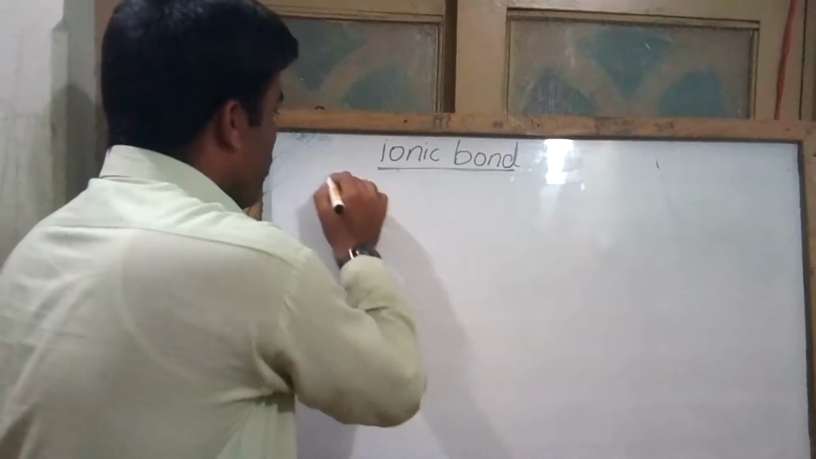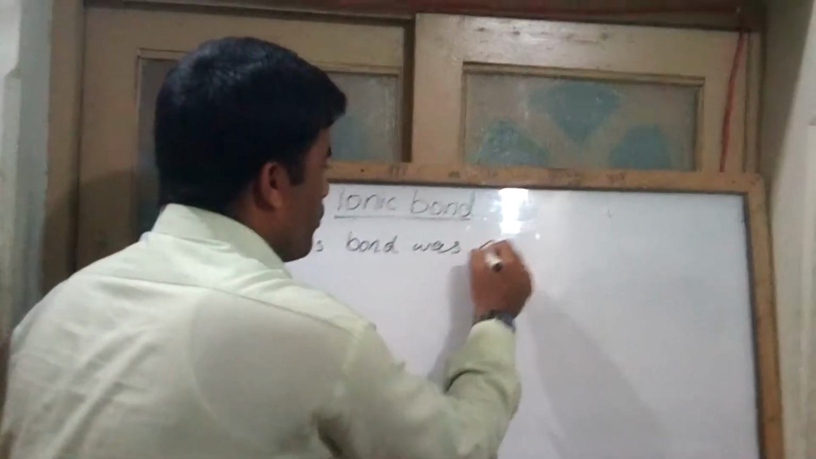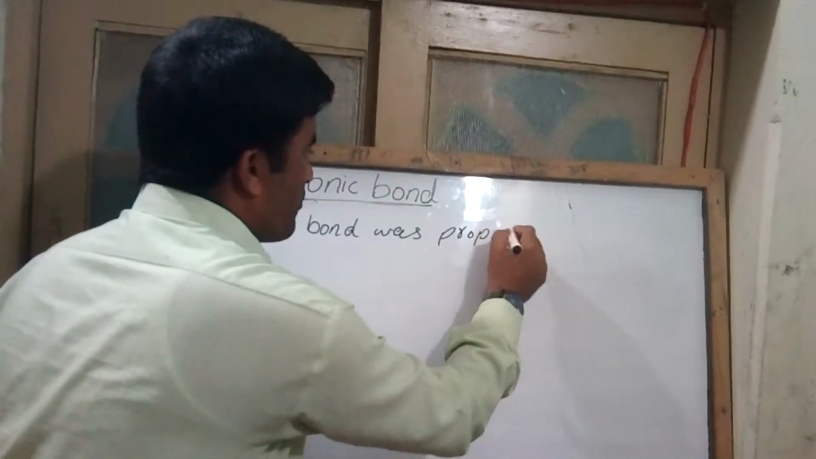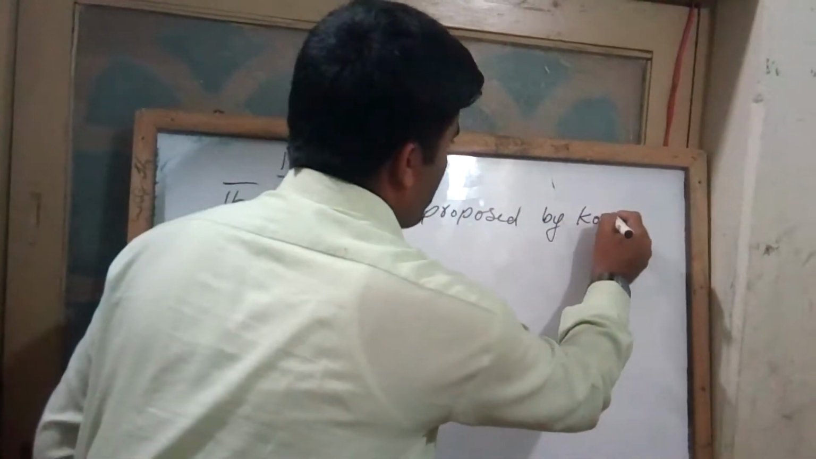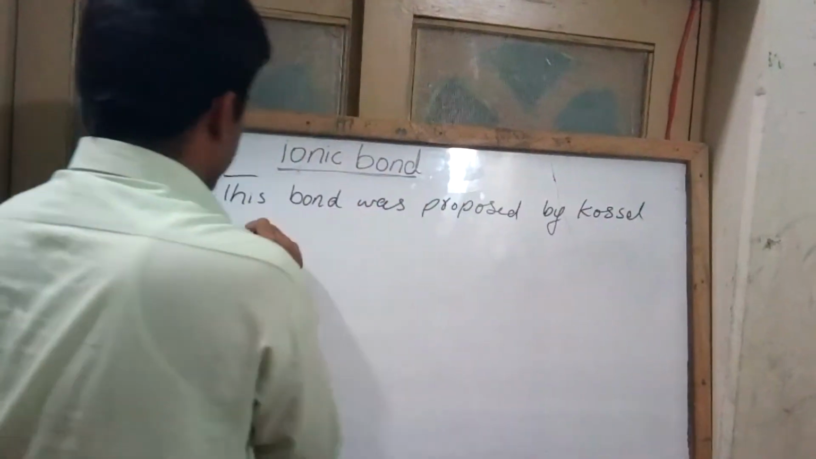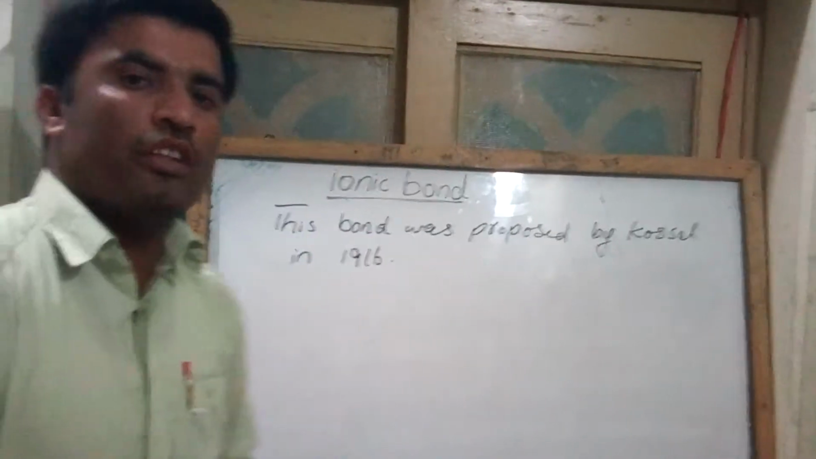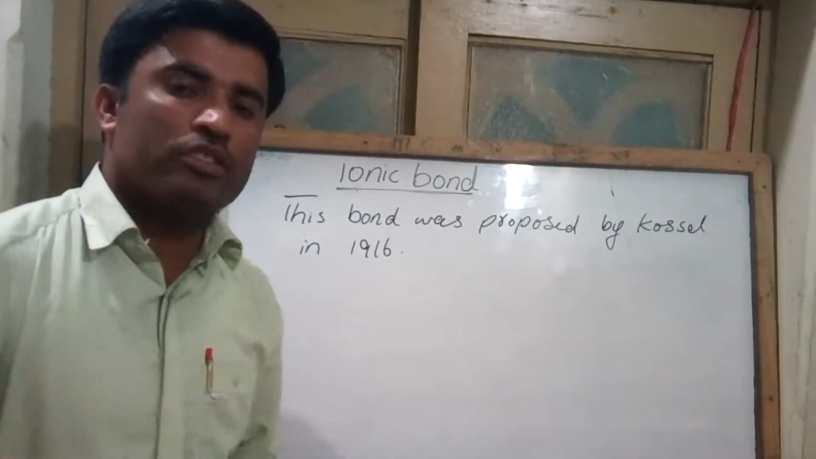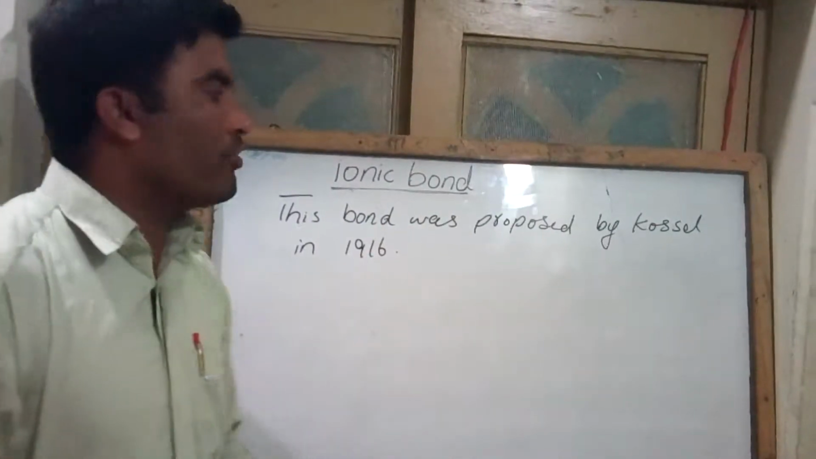This bond was proposed by Kossel in 1916. Kossel was a German scientist, and he gave the idea about the ionic bond.